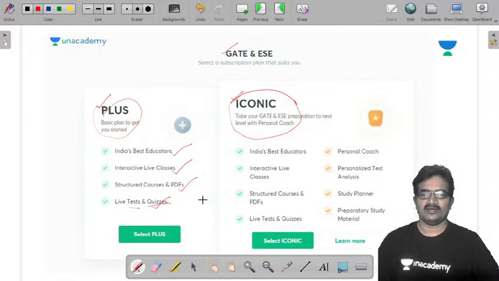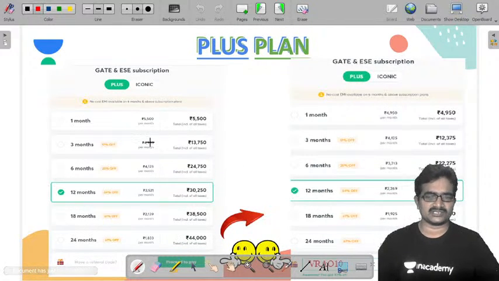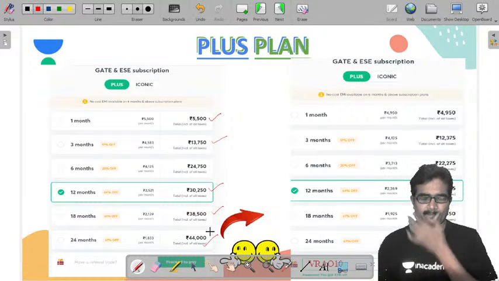Now we check the cost for each plan. If you take the plus plan, these are the costs. For 1 month subscription 5,500, 3 month subscription 13,750, for 1 year 30,250 rupees, and 18 months 38,500, 24 months it is 44,000.